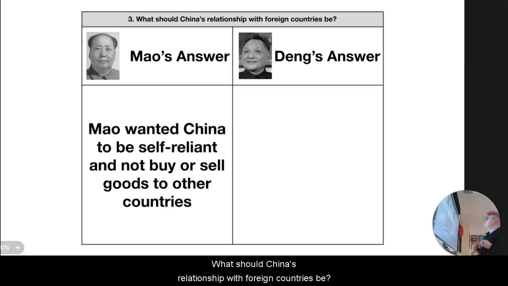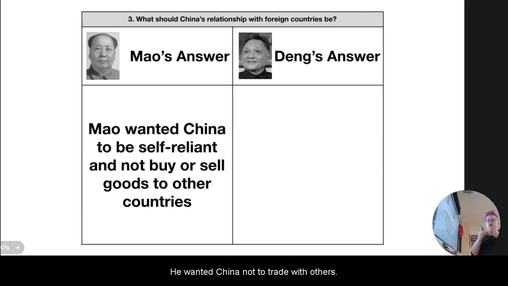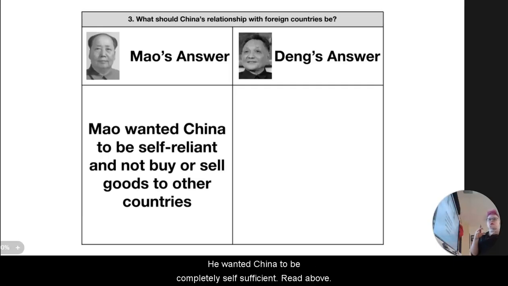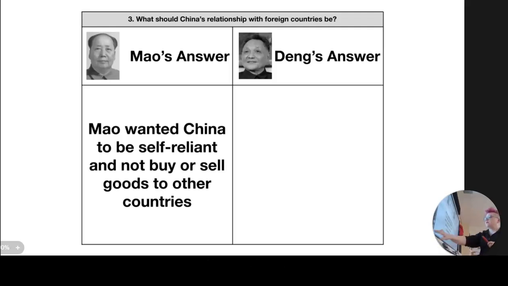What should China's relationship with foreign countries be? Mao wanted China to be self-reliant and not buy or sell goods to other countries. He wanted everything to be produced in China. He wanted China not to trade with others. He didn't want China to work with others. He wanted China to be completely self-sufficient. Read above. What does Deng believe?